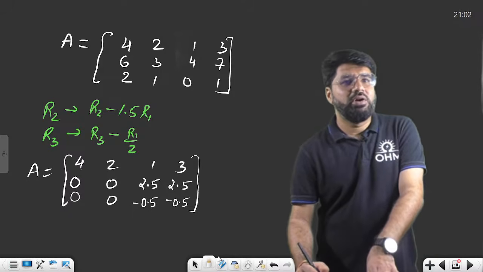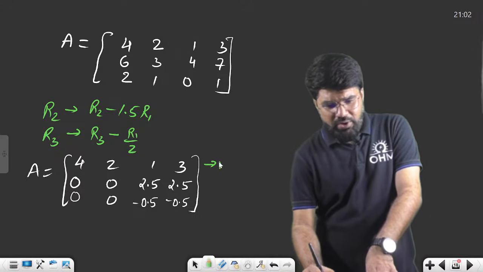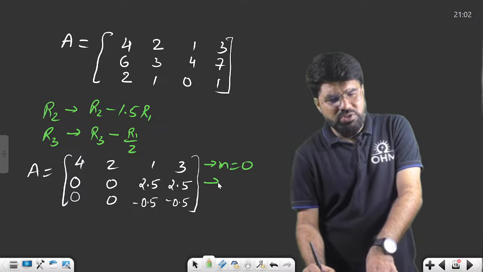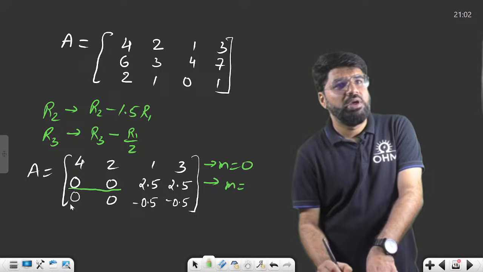If I have to again count the number of starting zeros, we have used the letter M, I'll keep following the same. M is 0, how much is M here? 2. How much is M here?